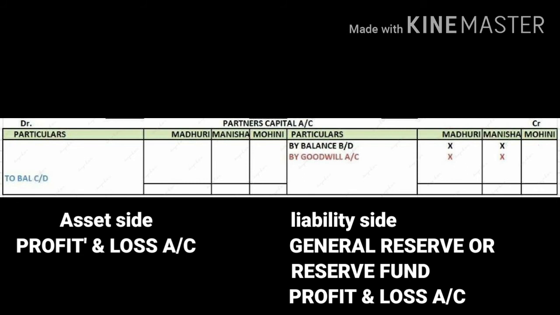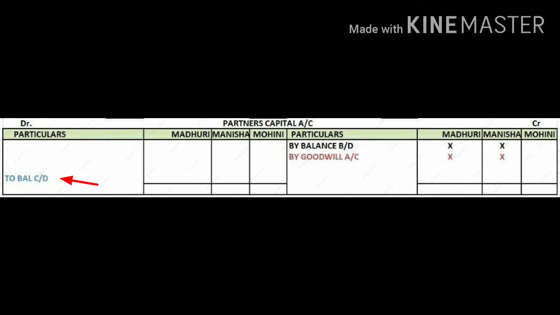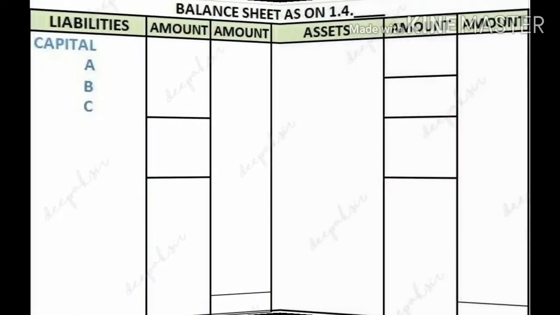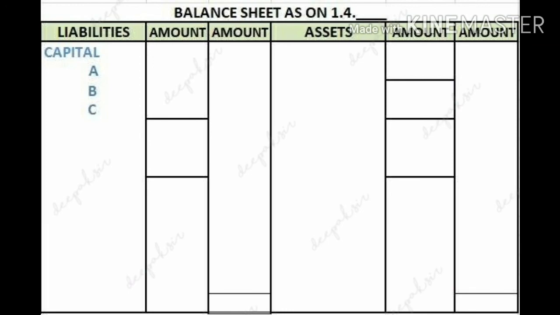And at the end, we have to close this partners capital account, so the balance will come on the debit side, and on the debit side we have to write balance carried down. This will be the closing balance of capital, and it will be recorded in your balance sheet. This is the format of the balance sheet. You have to prepare the balance sheet in the similar manner as you were preparing in partnership final accounts or in not for profit concerns.